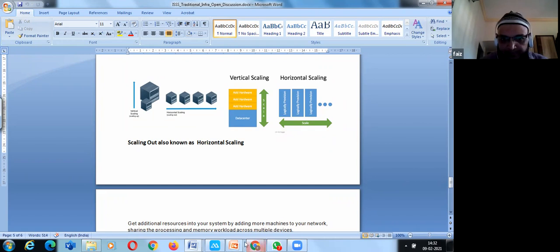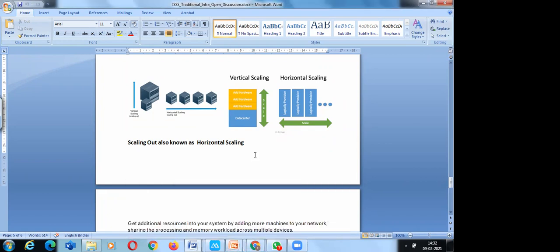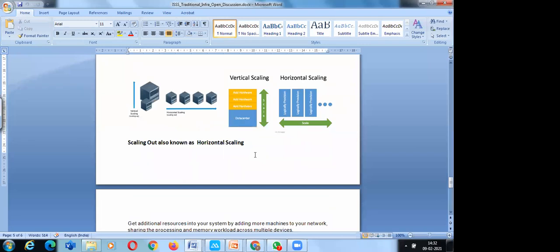Am I clear now? Sir, hi sir, good afternoon. Can you please repeat it once, vertical scaling and horizontal scaling? Okay, you are telling something about scaling in and out.